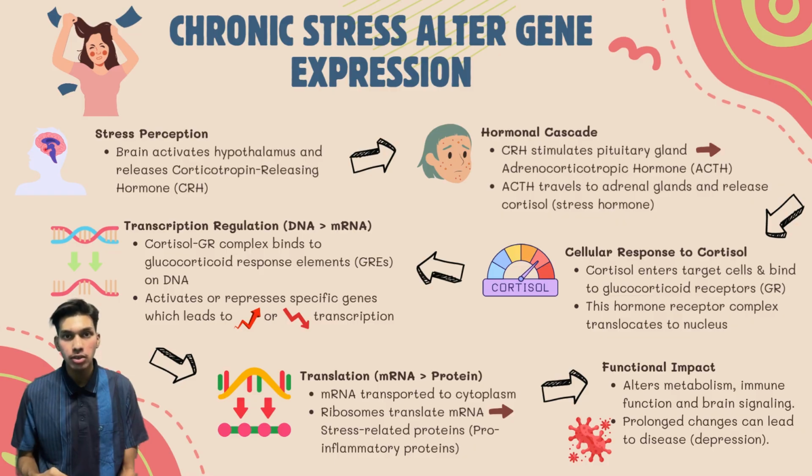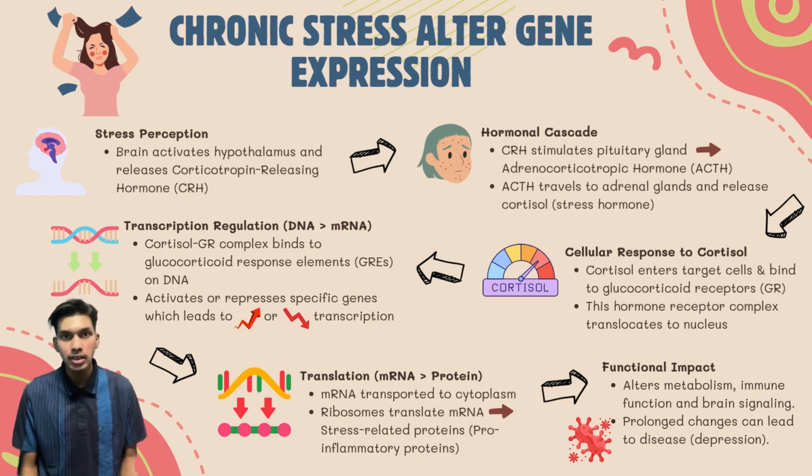Once cortisol is released, it circulates throughout the body and enters various target cells. Inside these cells, cortisol binds to specific proteins called glucocorticoid receptor (GR), forming a cortisol receptor complex. This complex undergoes a conformational change and translocates into the cell nucleus, where our DNA is stored.